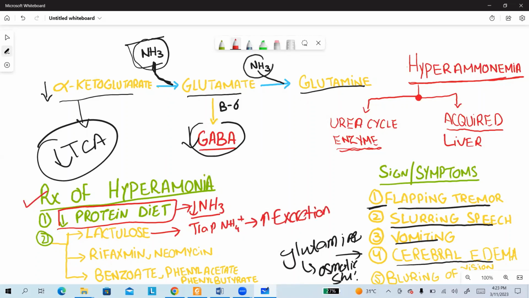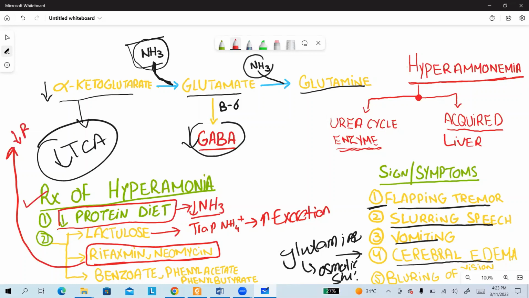Next are the antibiotics rifaximin and neomycin. These two antibiotics decrease the bacteria that produce ammonia.